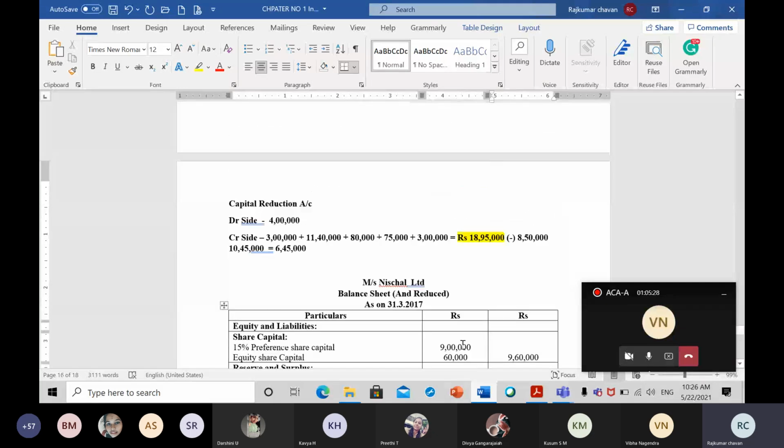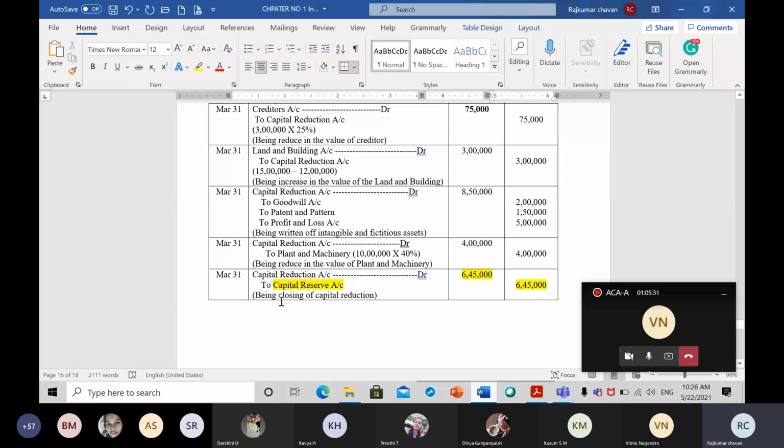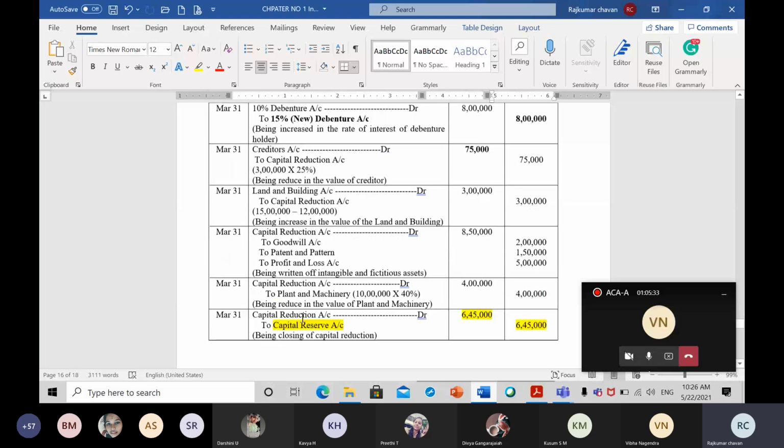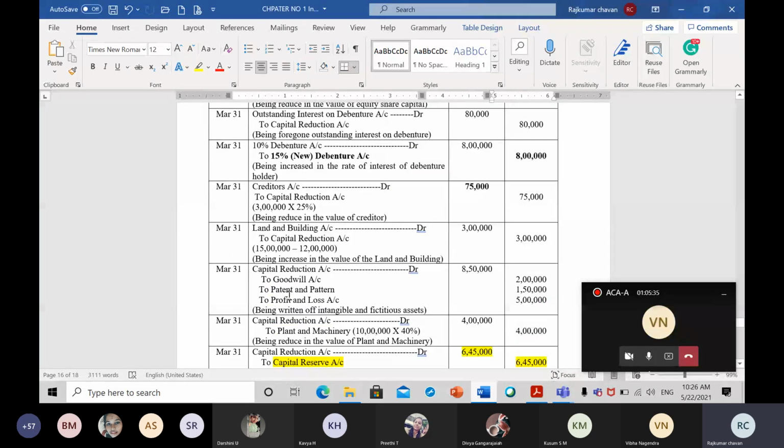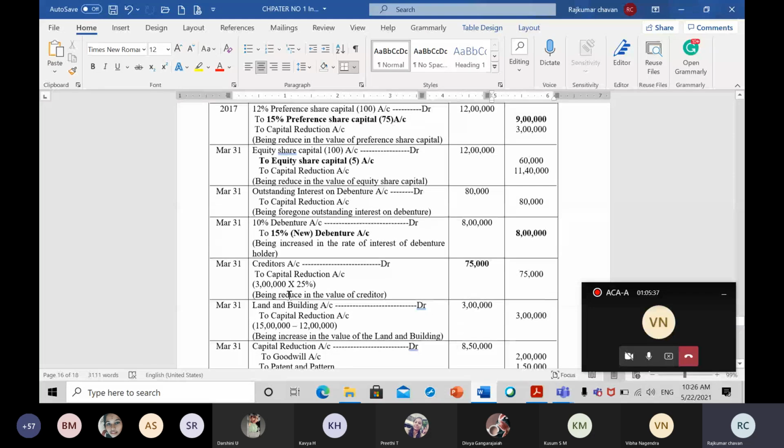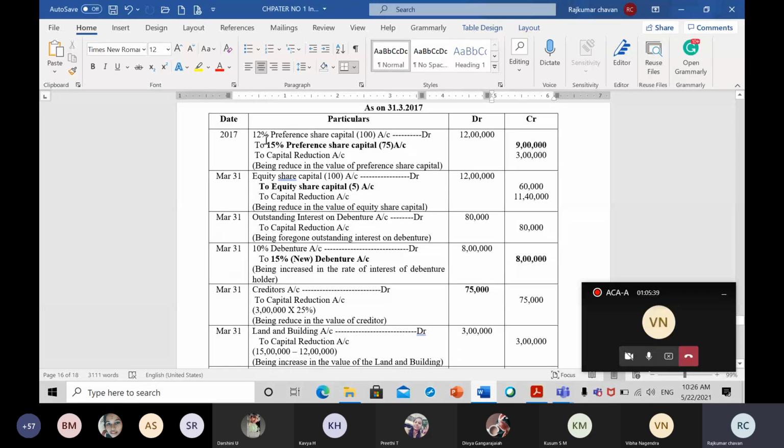Okay, and let us go to the journal entries and check whether any items we have missed or which are pending. The first entry we have also written. Always cross-check with your journal entries, because sometimes there may be items which you forget to show in your balance sheet.